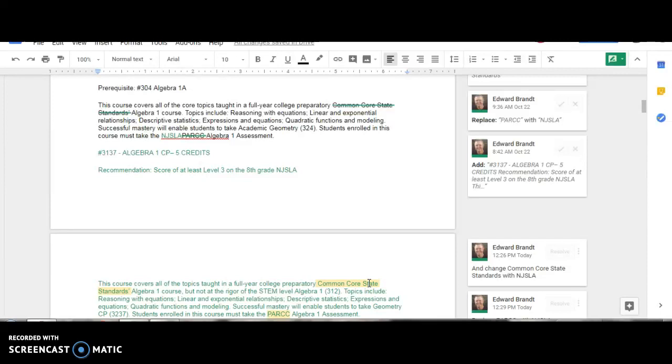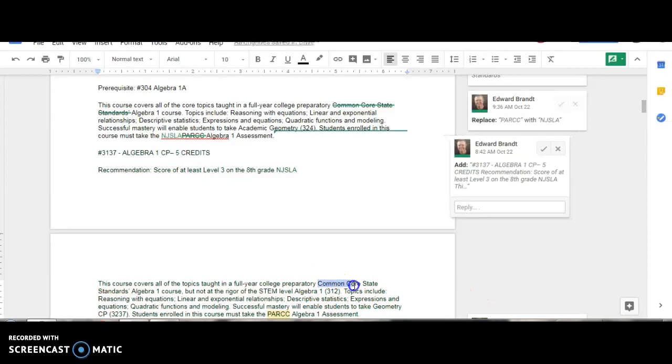But what you can do, and what talking with Nancy, if you have a situation like that, the compromise or the solution we have temporarily is this: make the move or make your suggestion, which is what I have here in green, and then make a suggestion like this. So I'll delete that one, I'll redo it. I need to change Common Core state standards.